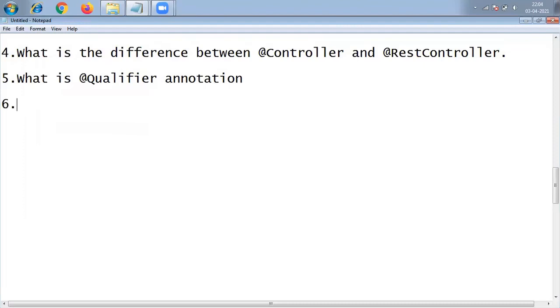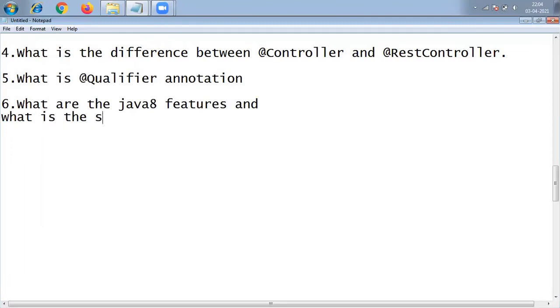Then the sixth one, he asked about what are the enhancements, I mean, what are the features? What are the Java 8 features, and what is the use of the Optional class? So this is about the sixth question. If you know the answer, let me know in the comment section.